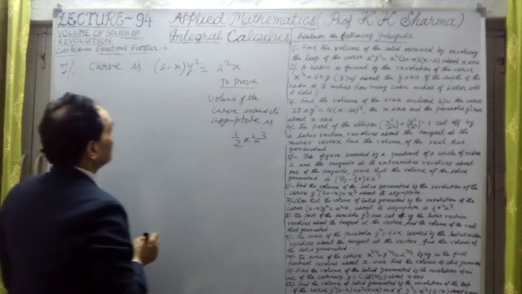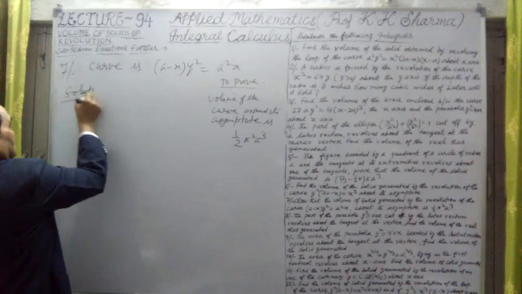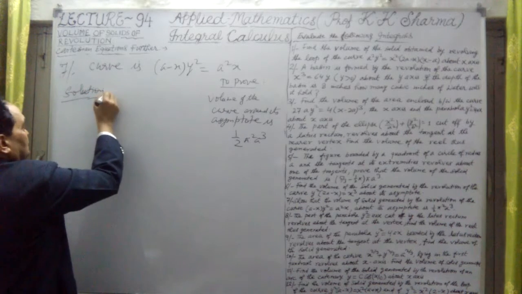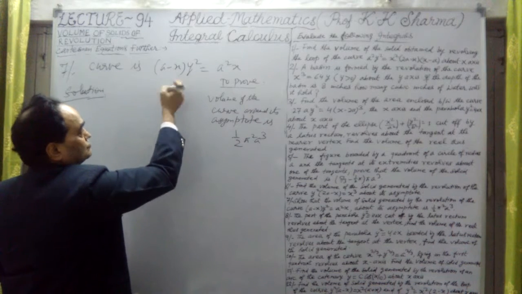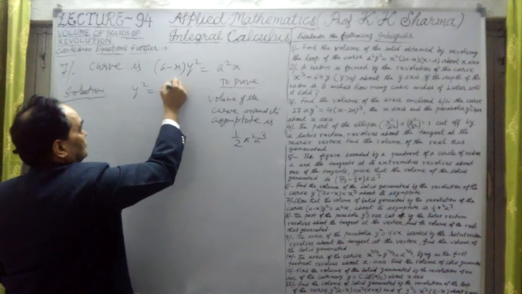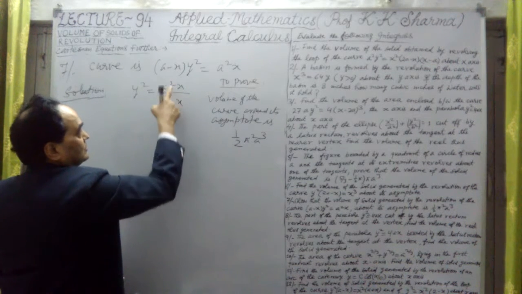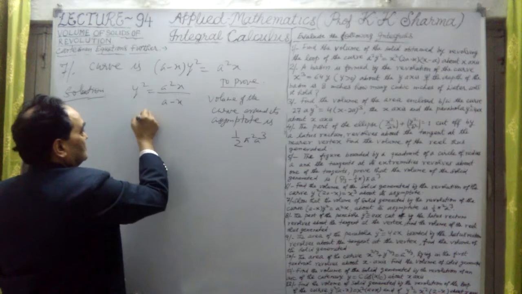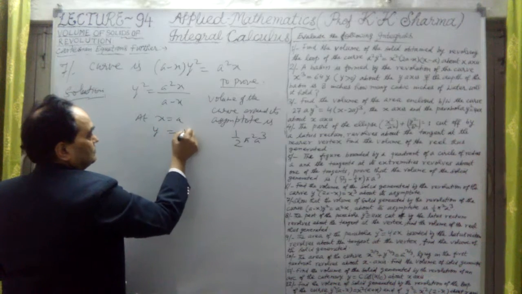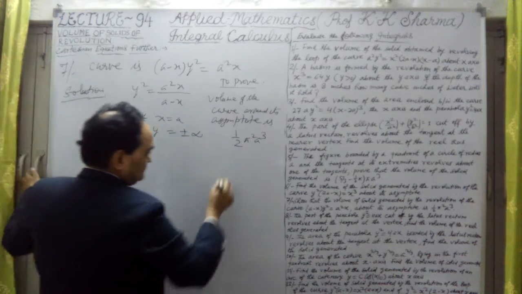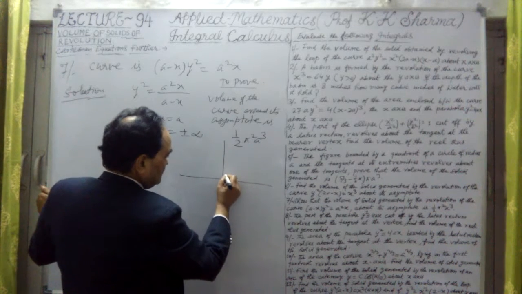Let me check. Okay, so here the same type of question, but the asymptote will be at what point? Here in this case, the asymptote is at x equal to a, because y square is equal to a square into x upon a minus x. So at x equal to a, this is infinity. So at x equal to a, y is equal to plus minus infinity. It means at x equal to a, again the asymptote is this,